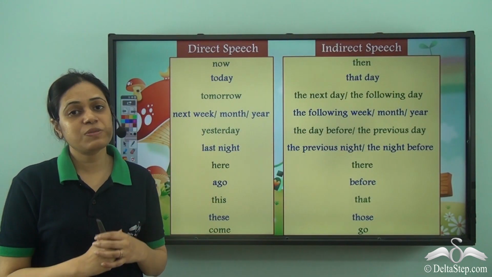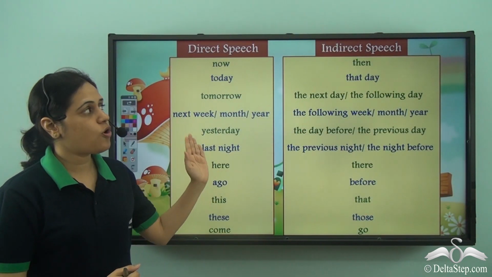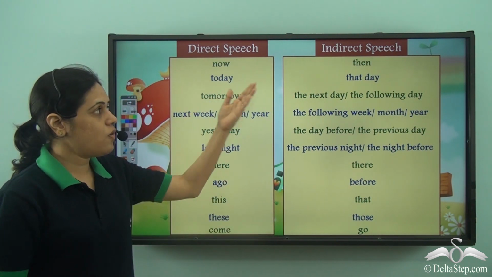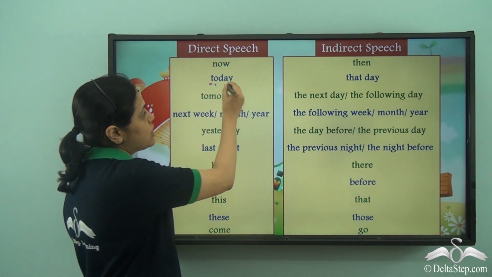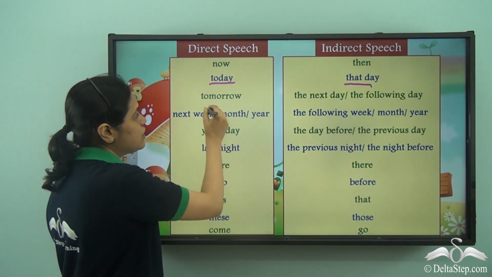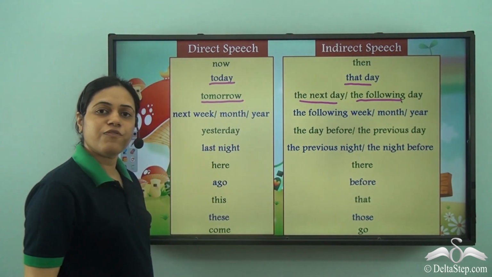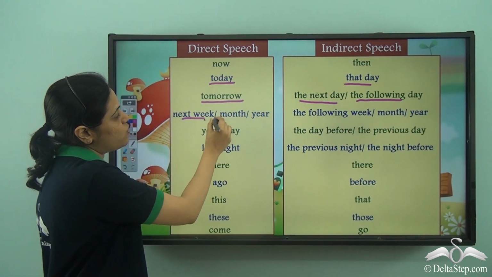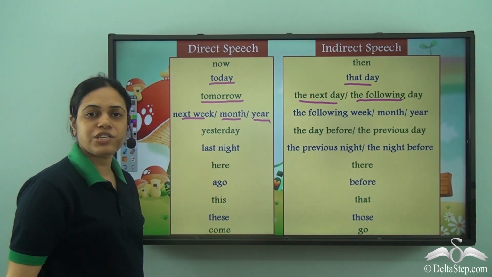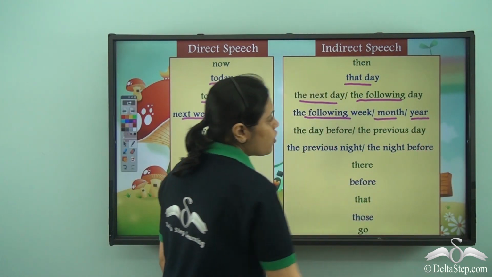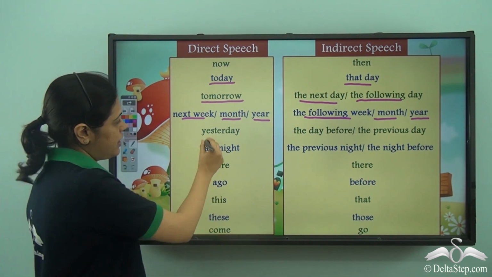And there are some special words which also change from direct to indirect speech. So now becomes then, today becomes that day, tomorrow becomes the next day or the following day, next week, month or year becomes the following week, the following month or the following year.